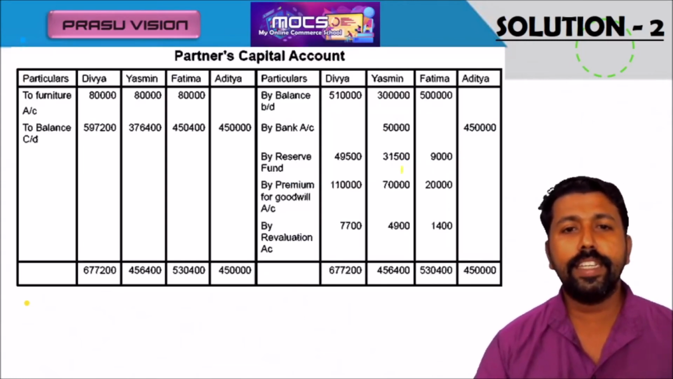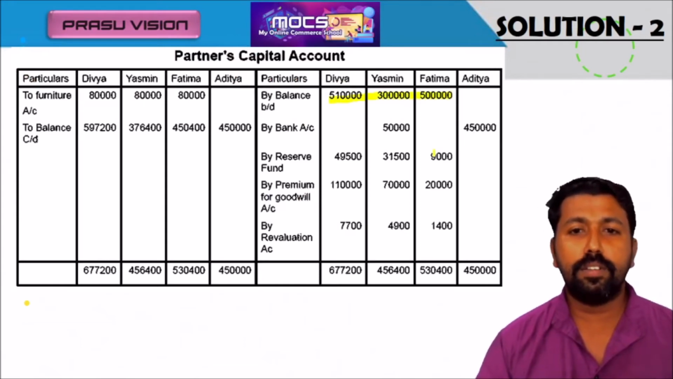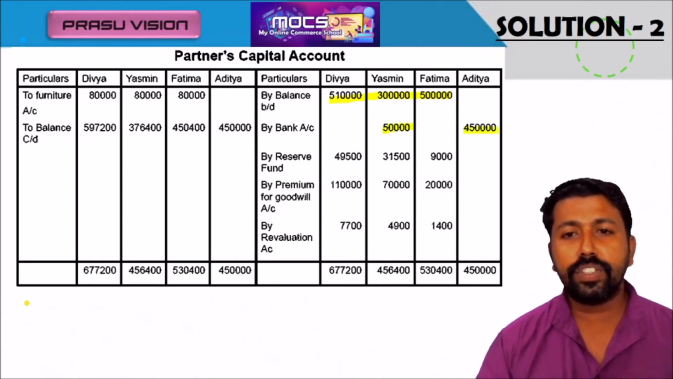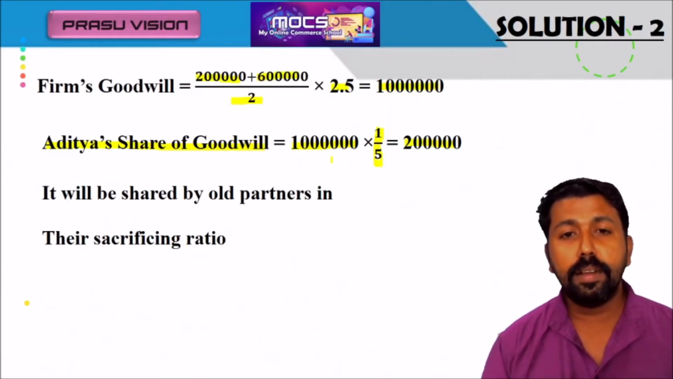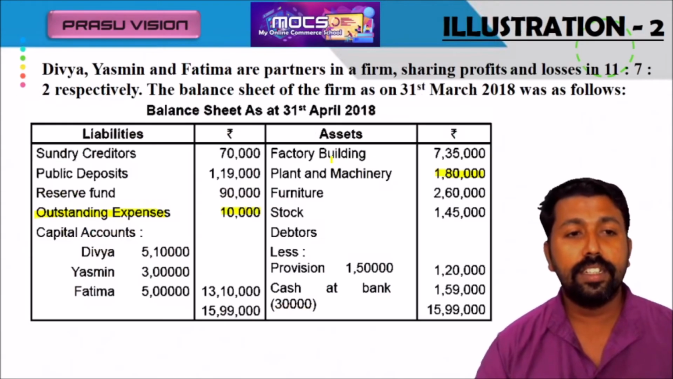So first we will write the opening balances of their capital from the old balance sheet. Then we will write by bank for Yasmin her additional capital and Aditya's fresh capital introduced at the time of admission. Yasmin brought fresh capital of 50,000, Aditya's capital 4,50,000. There is an item in the old balance sheet on the liability side that we must transfer: a reserve fund.